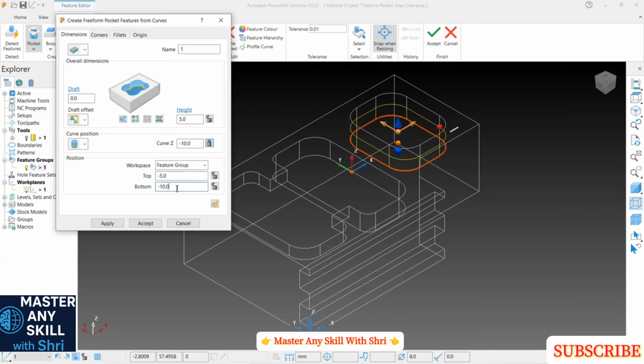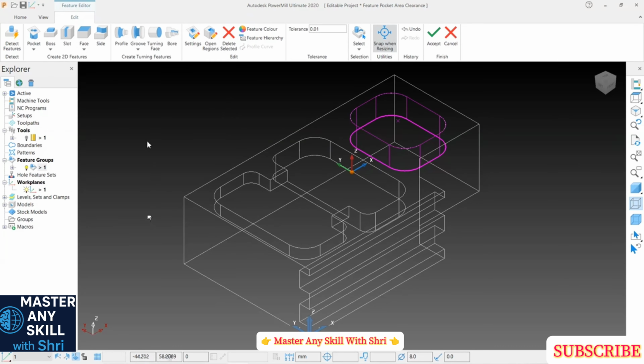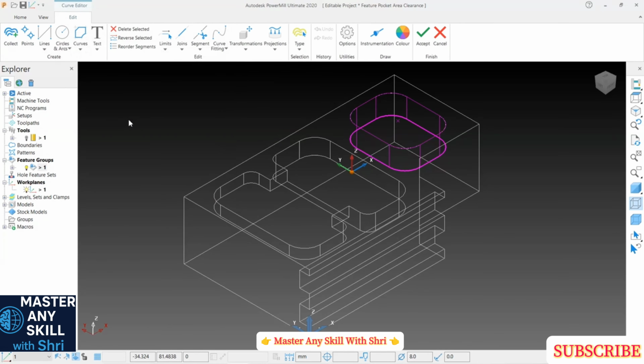and just make it 0 so it will come up to the top. Okay, and accept it. Again I'm going to create new feature. Again select this curve and composite curve, click over this and